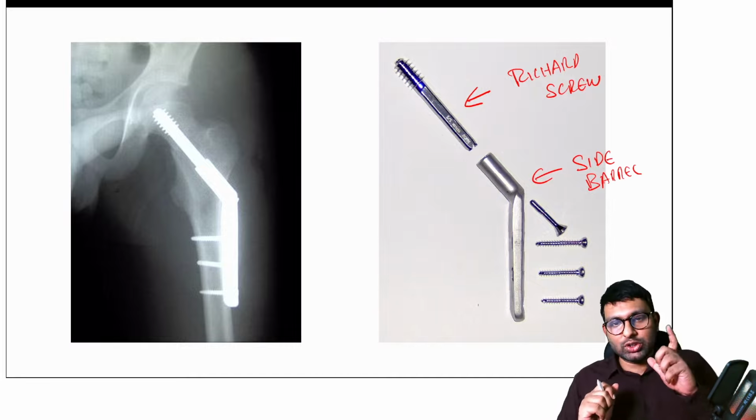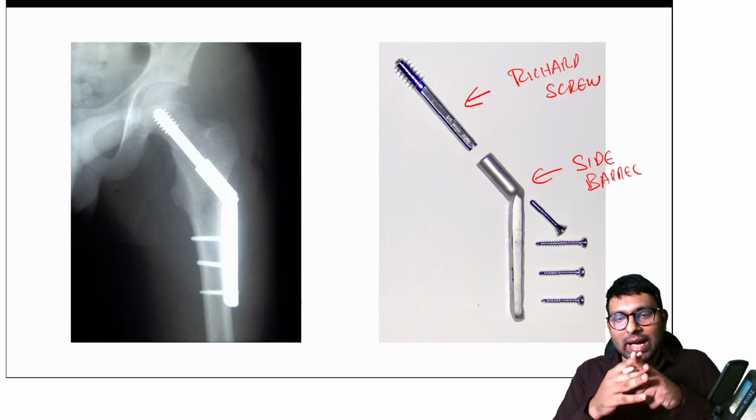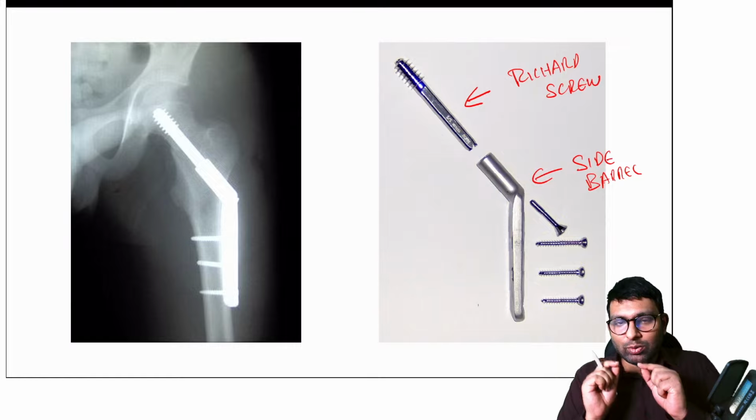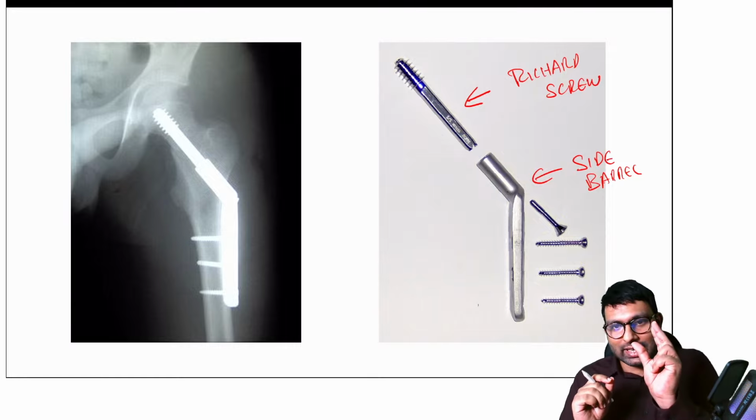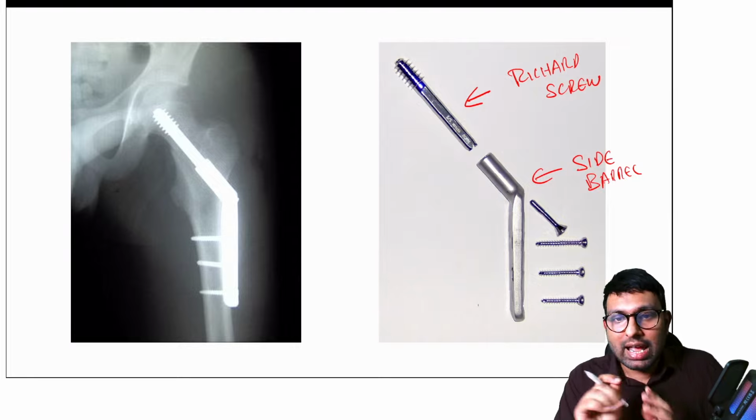Now what you do is, once you fix the screw and then put a barrel, this screw slides in the barrel. Little bit of sliding is there. And why is the sliding there? Because at the fracture side, because of the sliding, there will be compression at the fracture side, and when there is compression, there is good healing.